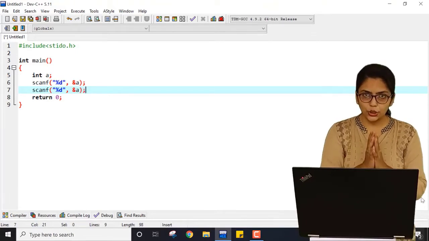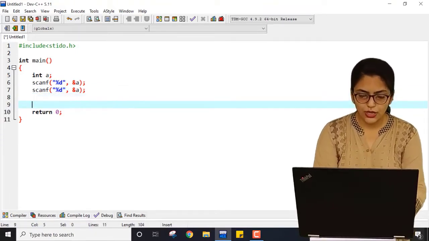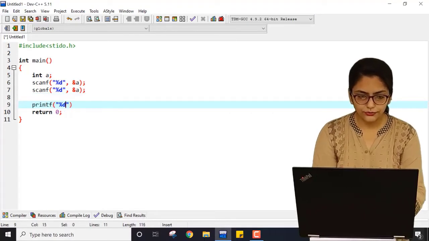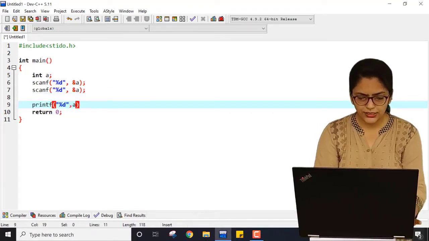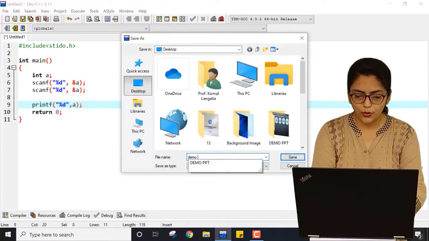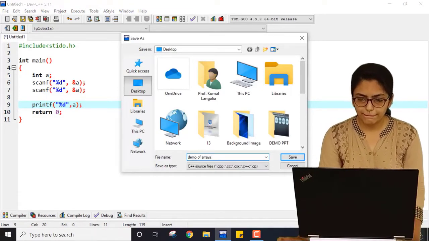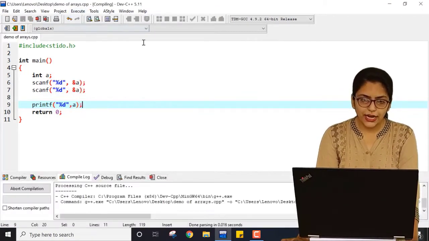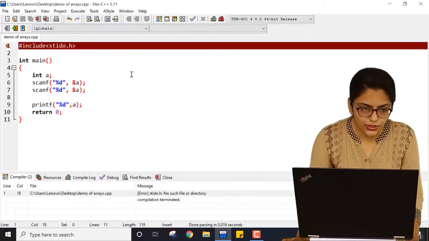I can also write it inside a loop. I'll show you that also. And at the end I'm printing the value of A. This is a very simple program, right? I save it as demo of arrays. If I save this program, compile it and run it, what is the issue?